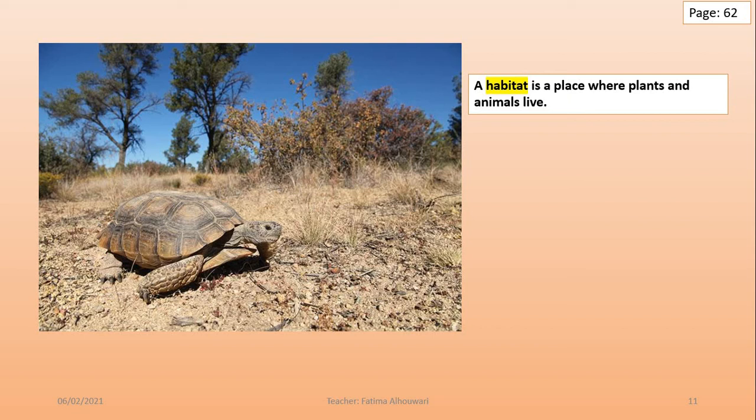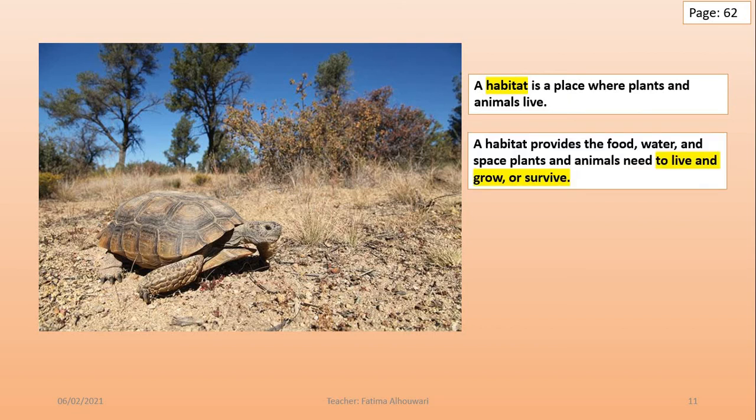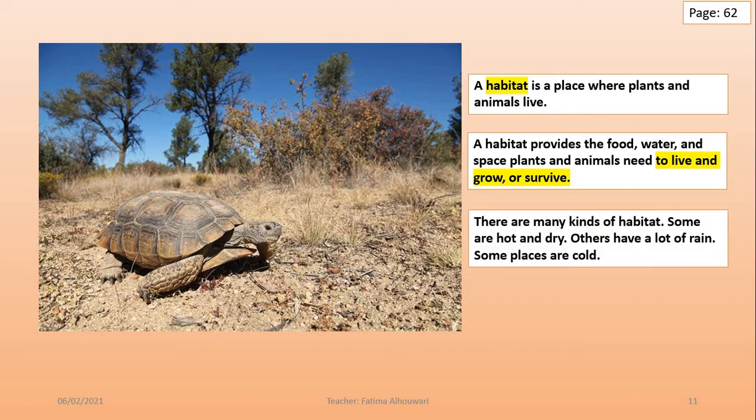A habitat is a place where plants and animals live. A habitat provides the food, water, and space plants and animals need to live and grow or survive. There are many kinds of habitat. Some are hot and dry. Others have a lot of rain. Some places are cold.